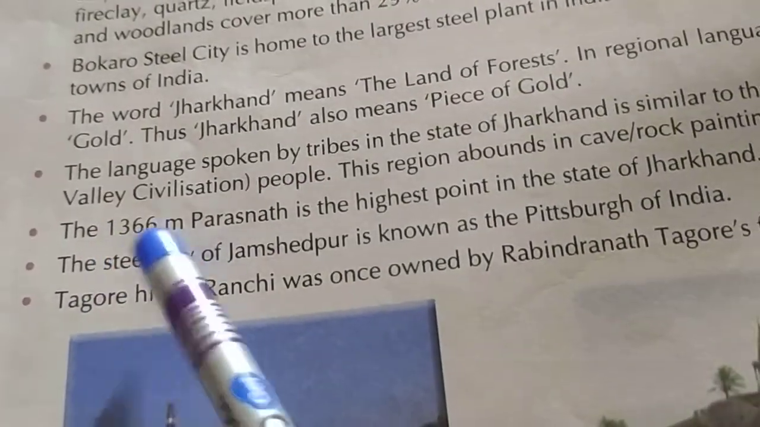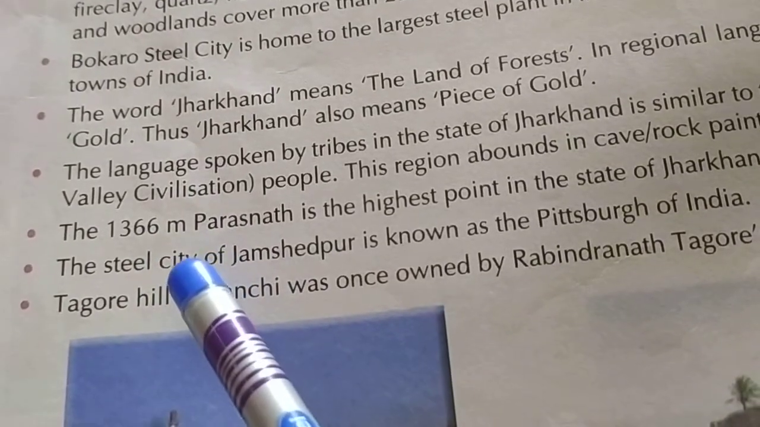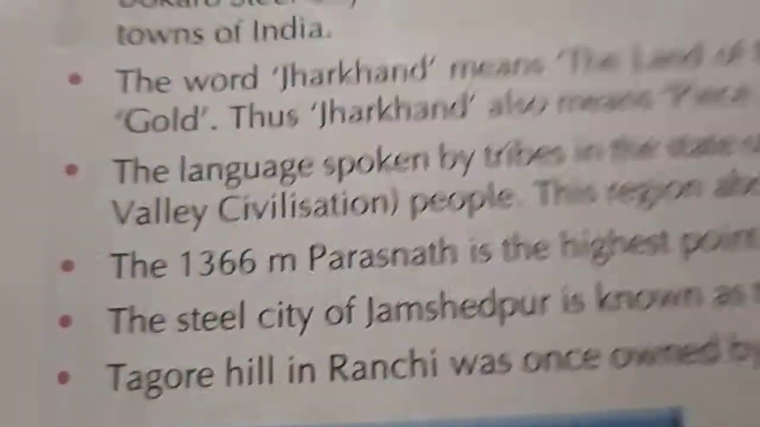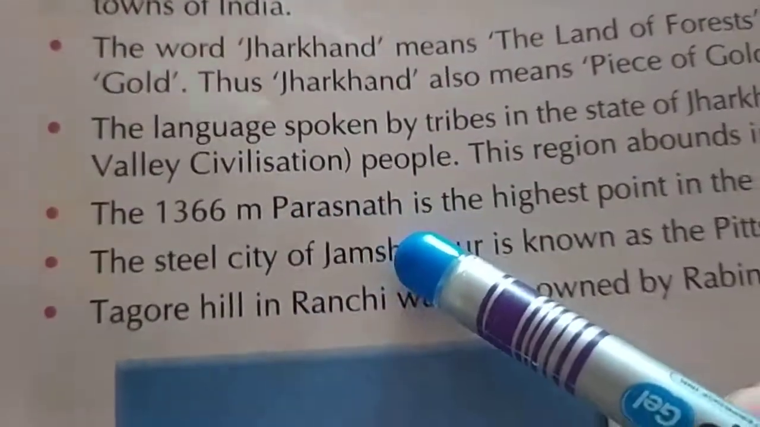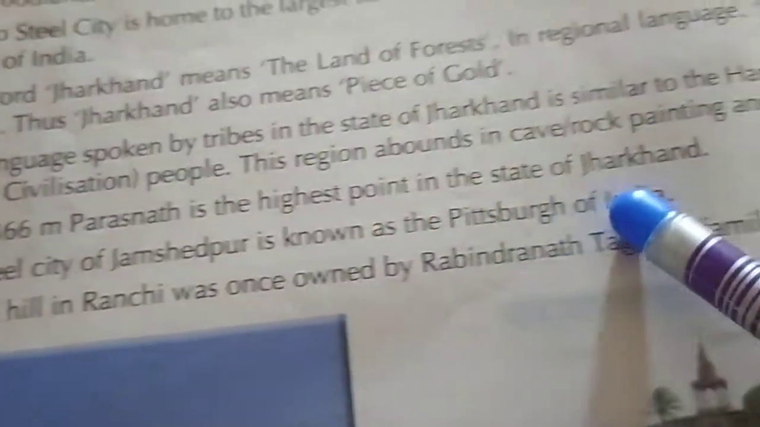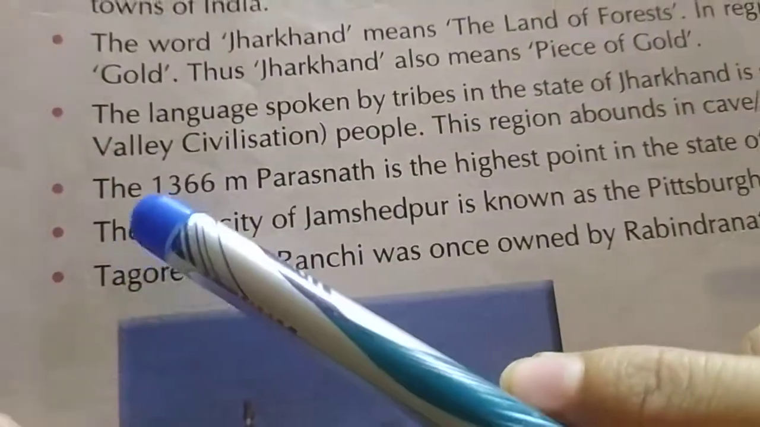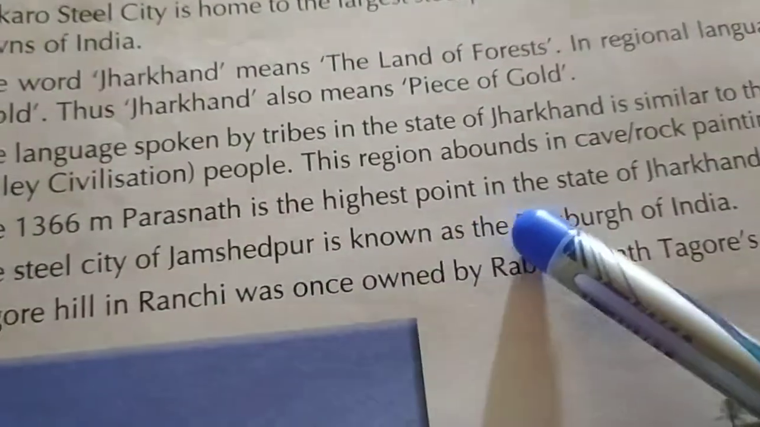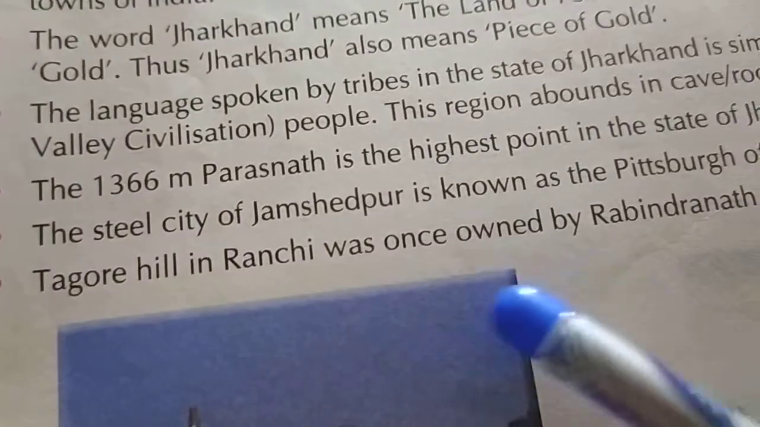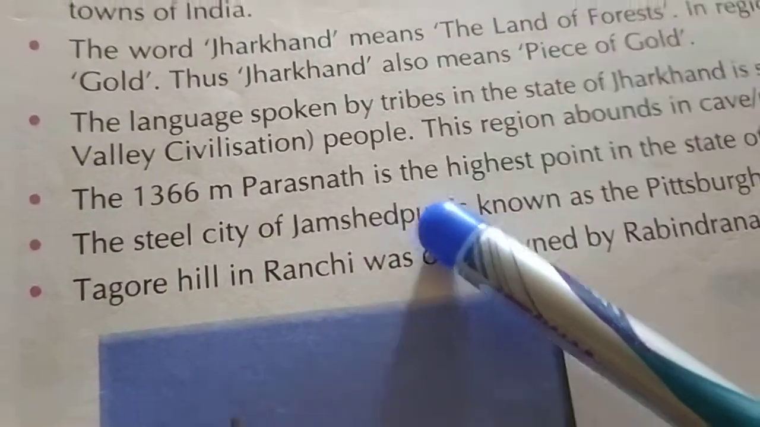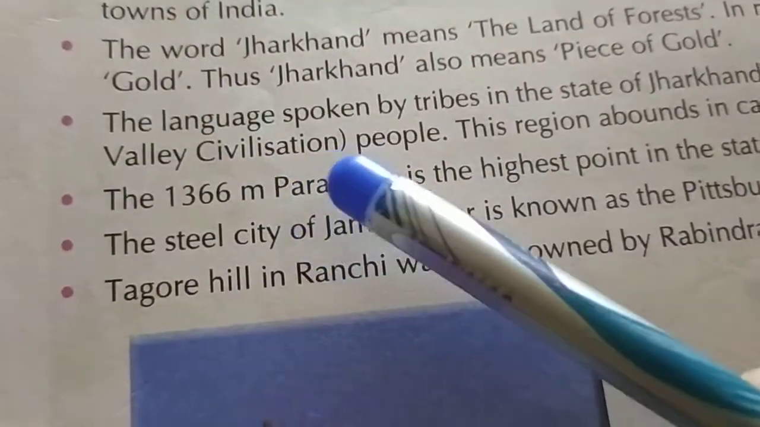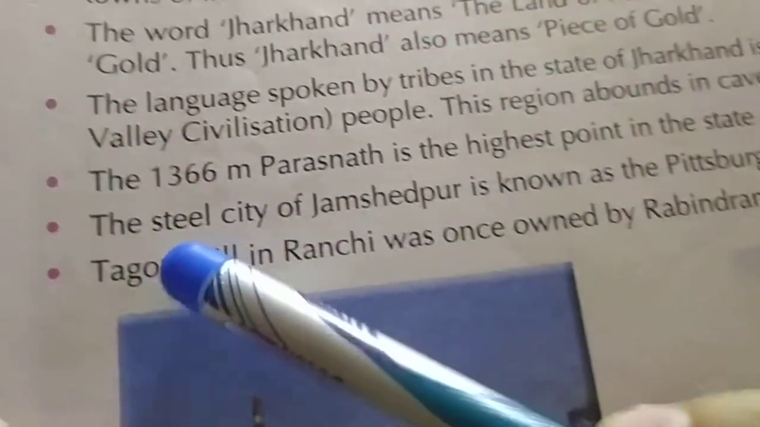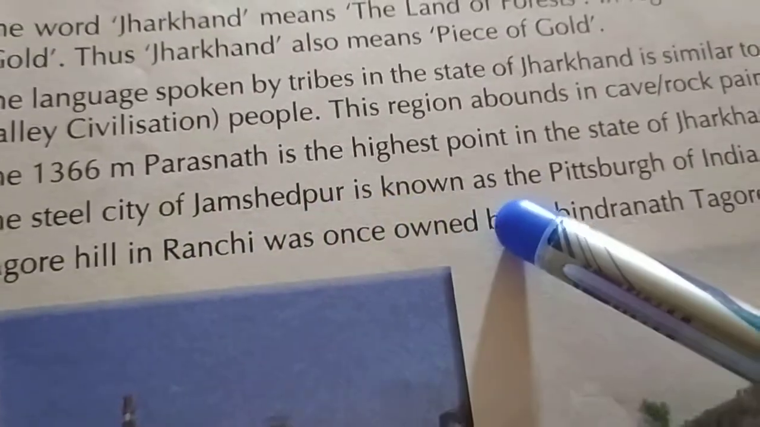The 1366 meter Parashnath is the highest point in the state of Jharkhand. The 1366 meter Parashnath is the highest point in the state of Jharkhand. So what is the highest point in the state of Jharkhand? This is Parashnath and it is 1366 meter.